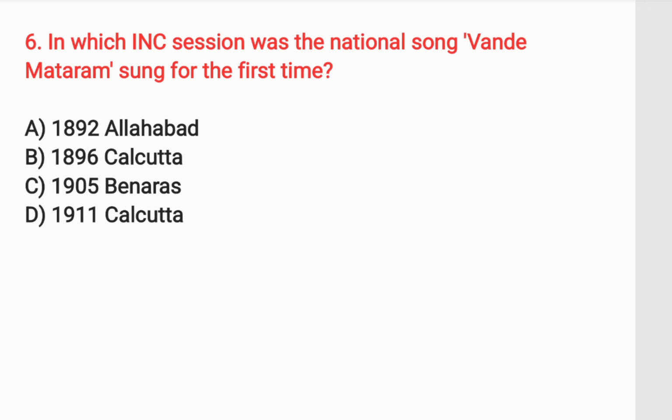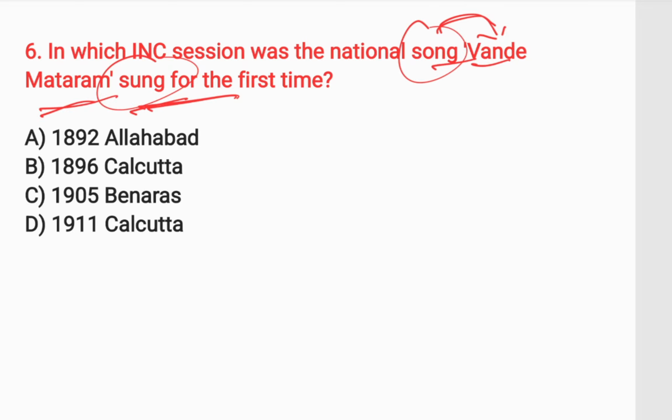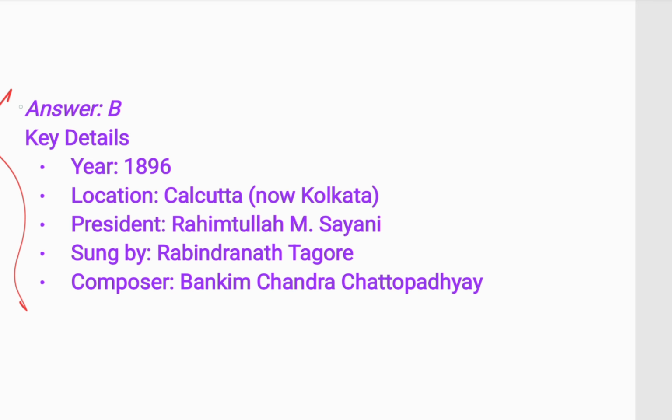Next question is, in which INC session was the national song Vande Mataram sung for the first time? You all know that our national song is Vande Mataram and the national anthem is Jana Gana Mana. And the answer is option B, the 1896 Calcutta session.